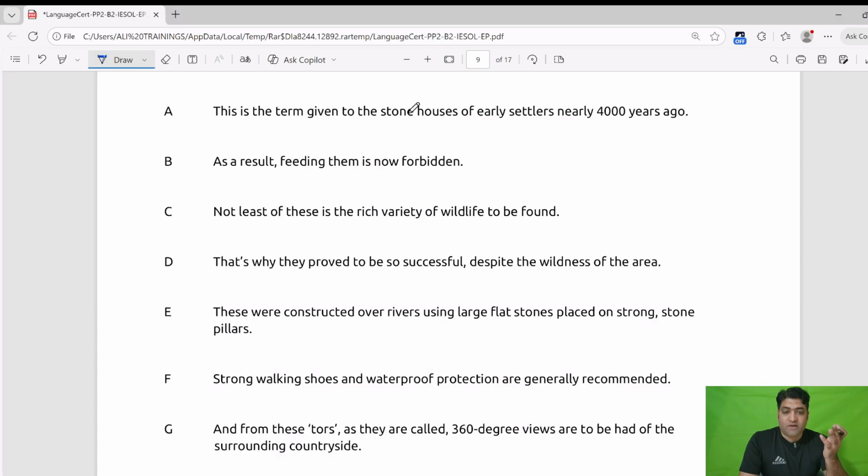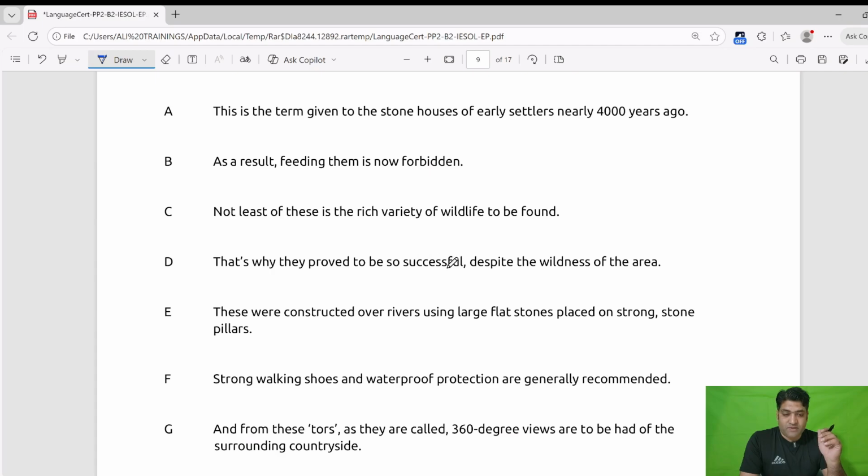This is the term given. There is no term, they have not talked about terms. As a result, feeding them, no. This is not about feeding. Not least of these is the rich variety of wildlife to be found, but it cannot be the answer because there is no mention of wildlife.